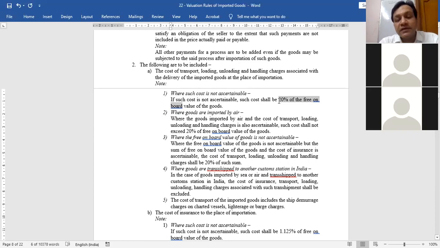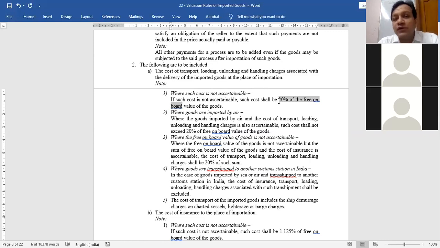Free on board means the value of those goods when these were loaded in France on the ship. It is free on board the conveyance. When I imported some goods from France, suppose at that time I paid 2 crore rupees.